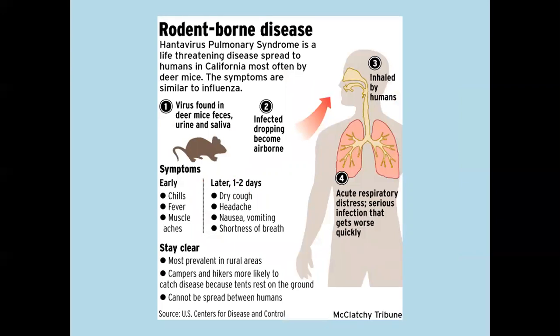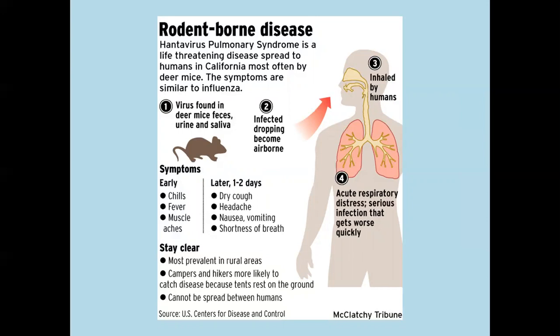One of the best examples is hantavirus. Hantavirus pulmonary syndrome is a life-threatening disease spread to humans in California most often by deer mice. The symptoms are similar to influenza. This was recently reported in China also, where two or three humans died due to hantavirus.